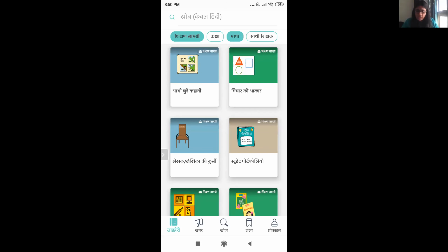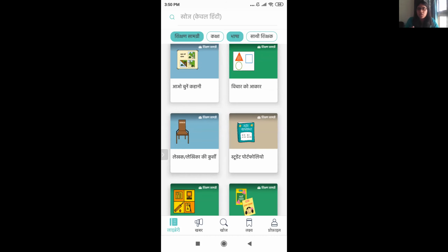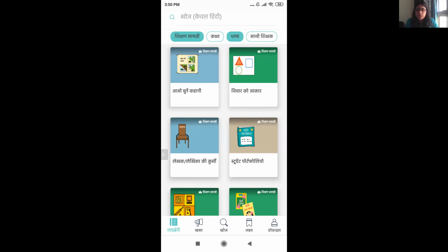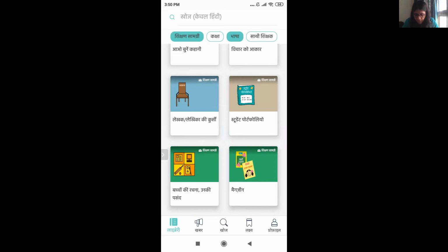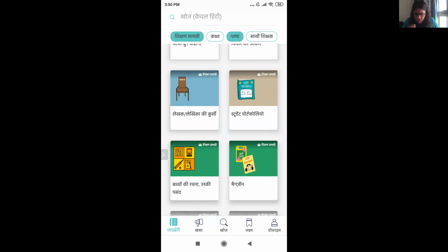And yes, they haven't split the content on the basis of one language, like in the sense you can't make it English, Hindi or anything, but it's just how to teach language. So that's what you will find. And you can go through it and just find out if anything makes sense to you.